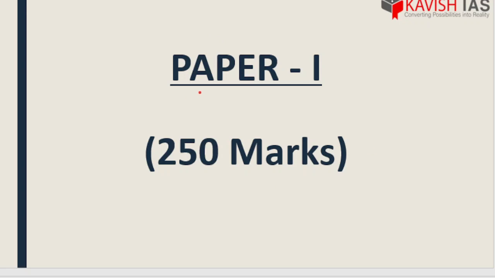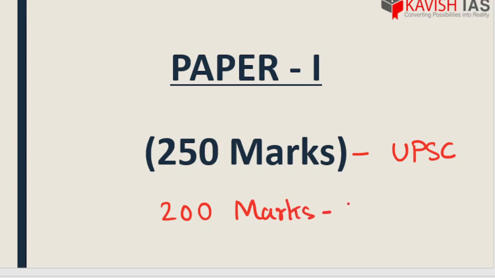So paper 1 is 250 and paper 2 is 250, 250 plus 250, 500 for UPSC, and 200 plus 200 for paper 1 and paper 2 for WBCS, respectively.